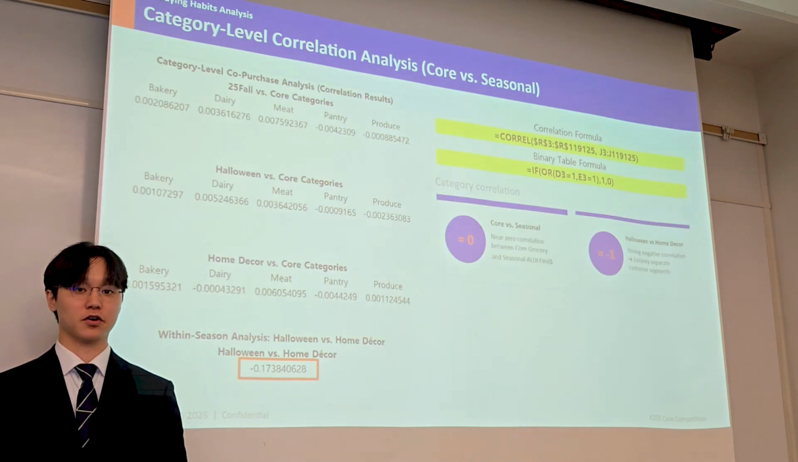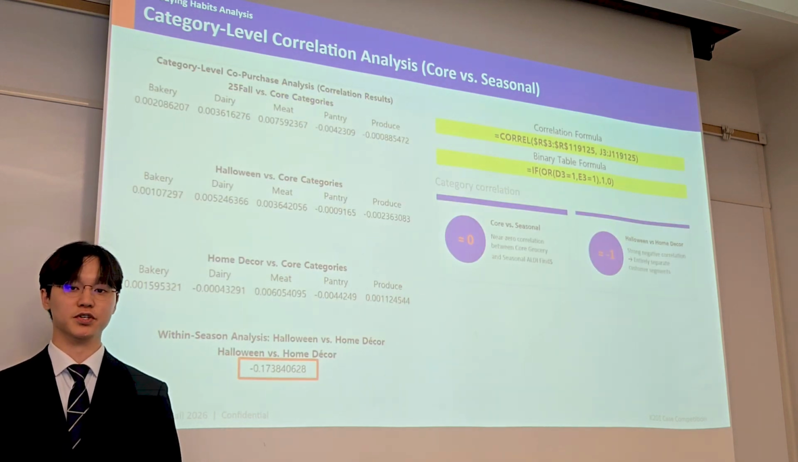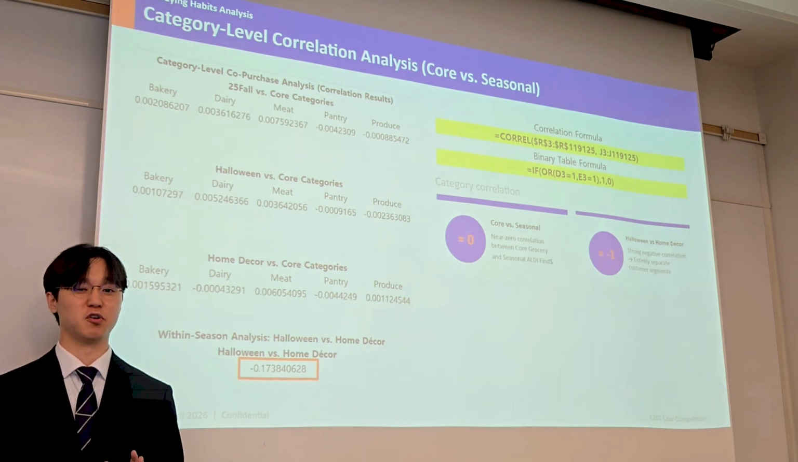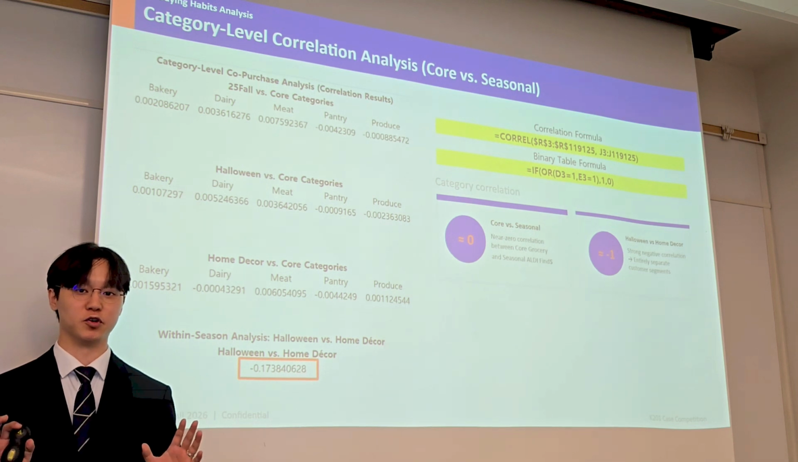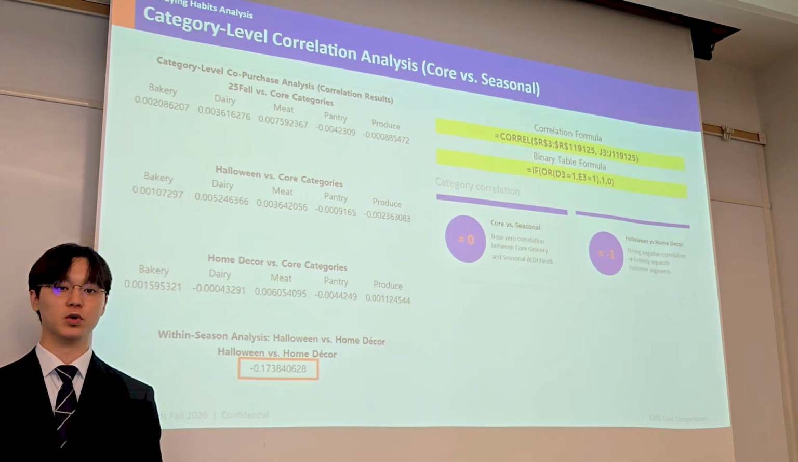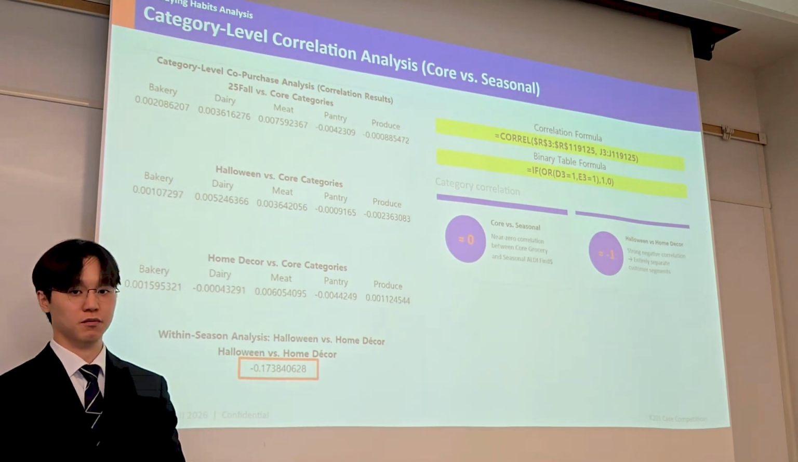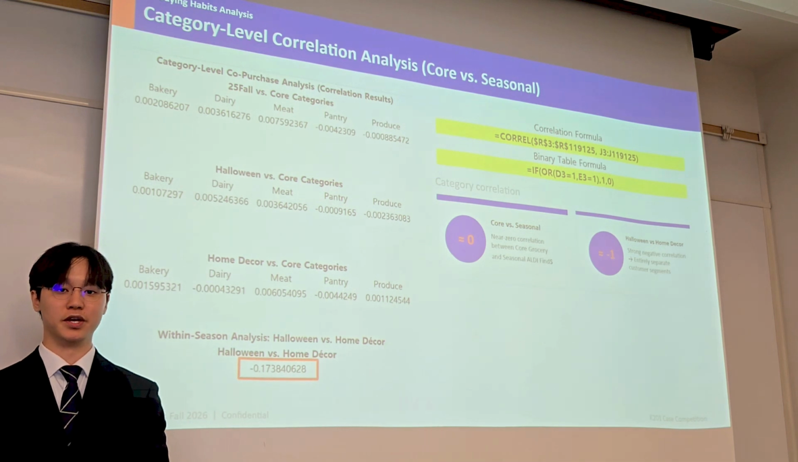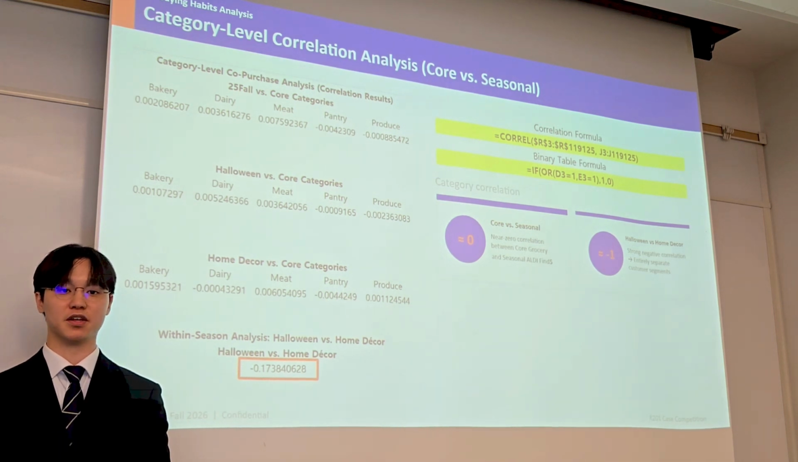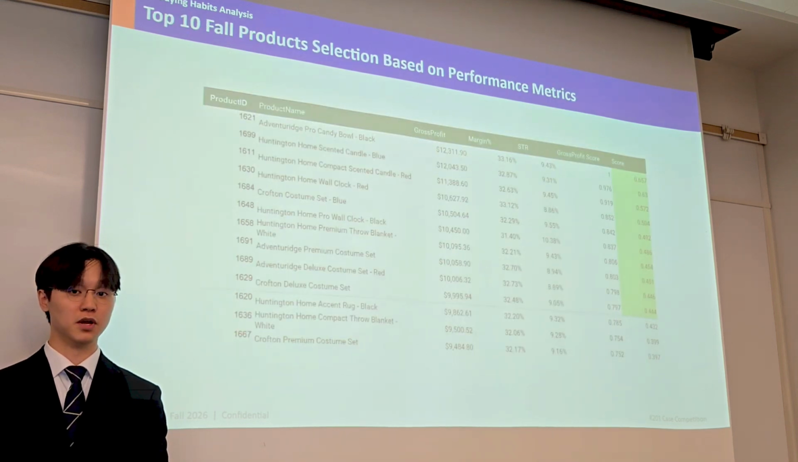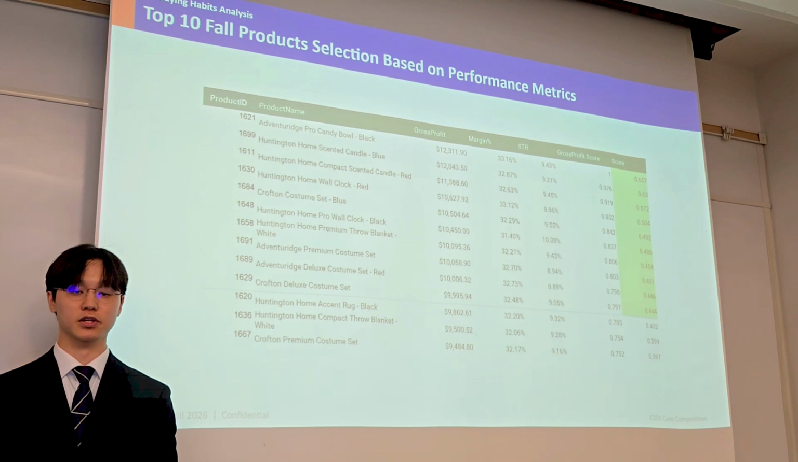At the category level, the correlation was close to 0, around 0.007, indicating that ALDI Finds purchases are not strongly associated with regular grocery purchases overall. In addition, we found a negative correlation of approximately negative 0.17 between Halloween and home decor, suggesting that these 2 seasonal categories serve distinct customer segments. Because category level analysis did not provide a strong enough signal, we shifted our focus to product level analysis.